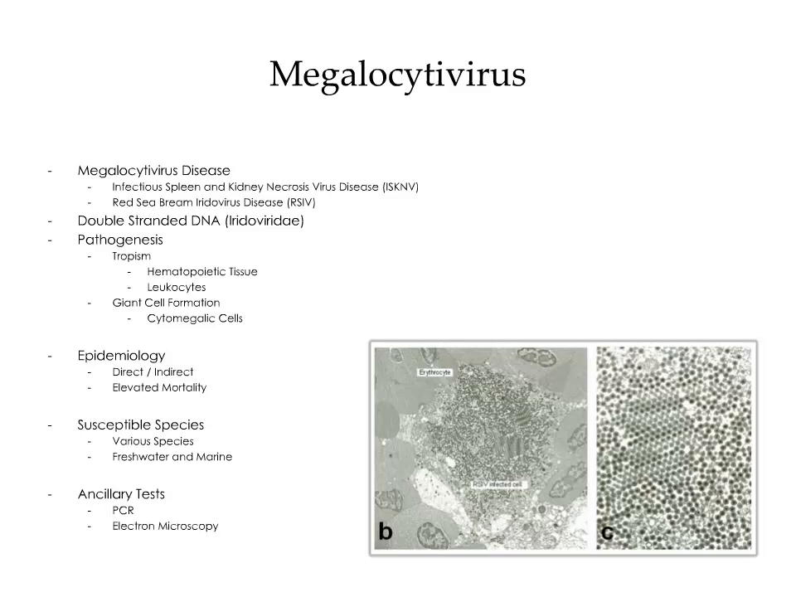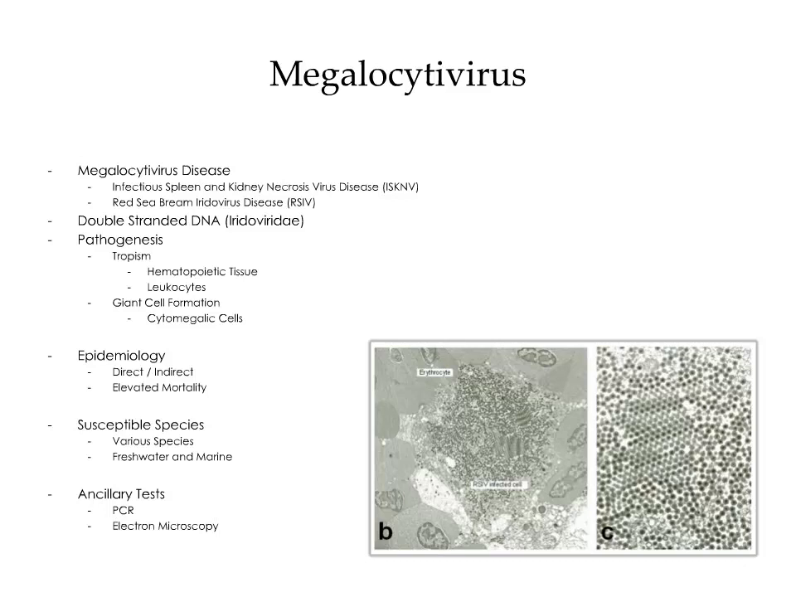Megalocytivirus is responsible for the disease known as Megalocytivirus disease. Related iridoviral diseases include infectious spleen and kidney necrosis virus disease and red seabream iridovirus disease. Megalocytivirus is a double-stranded DNA virus belonging to the group Iridoviridae. The virus has a tropism for hematopoietic tissue and leukocytes. Infection is associated with giant cell formation. These are known as cytomegalic cells.